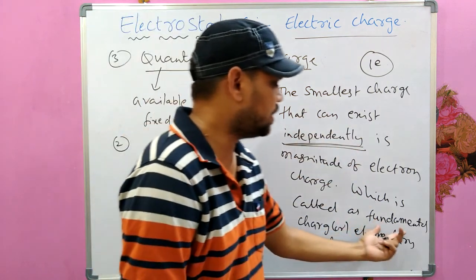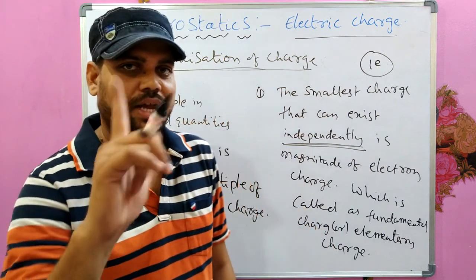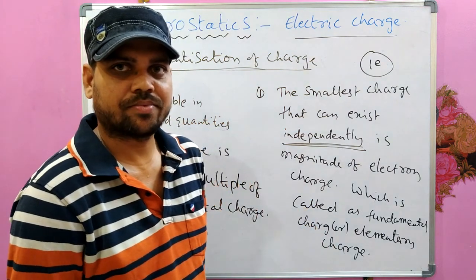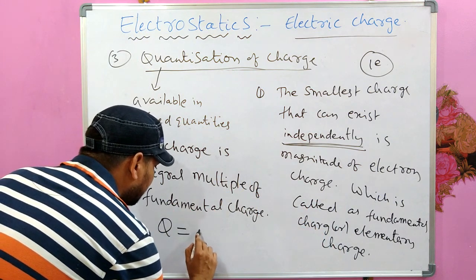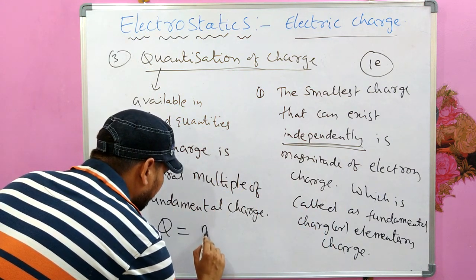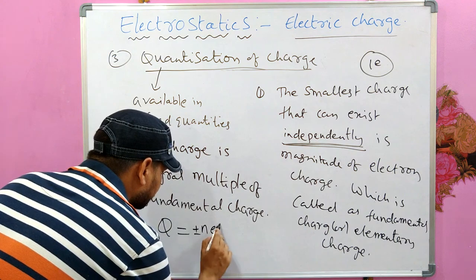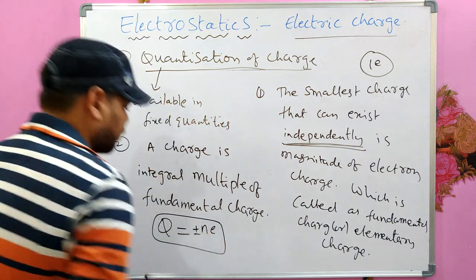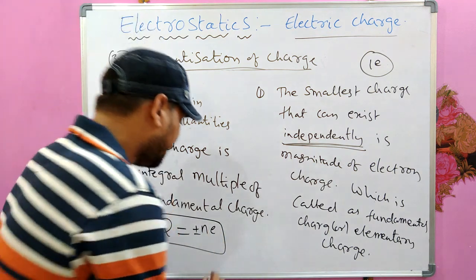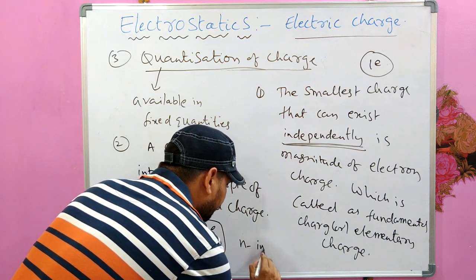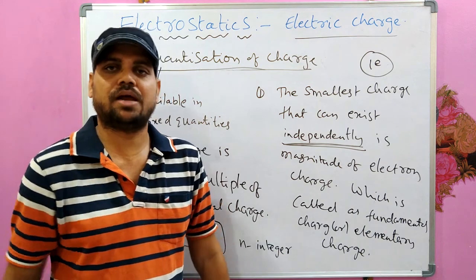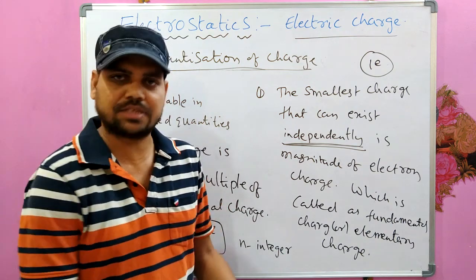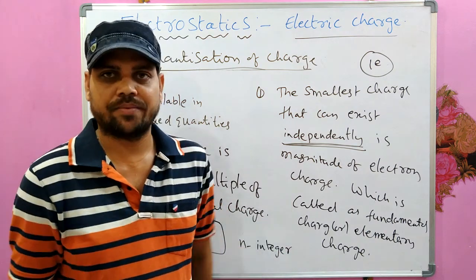What is fundamental charge? Magnitude of 1 electron or proton. Right? Which means we can write Q is always plus or minus Ne, where N is an integer. It can be plus 1, plus 2, plus 3, and so on, or minus 1, minus 2, minus 3, and so on.